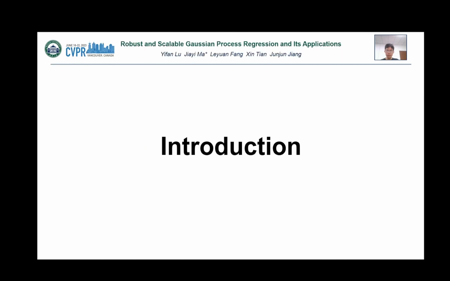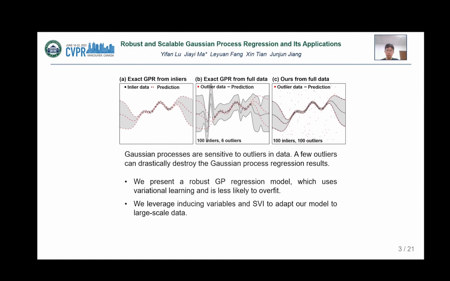Now let's begin with the introduction. Gaussian processes are the dominant method for inference on latent functions. They underpin a wide range of algorithms for regression, classification, and unsupervised learning.